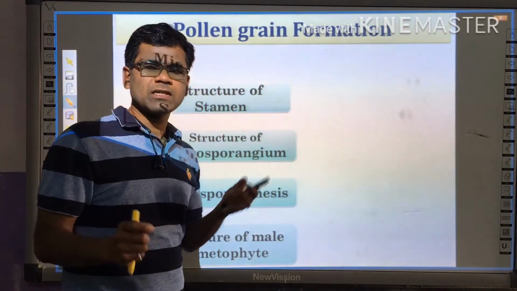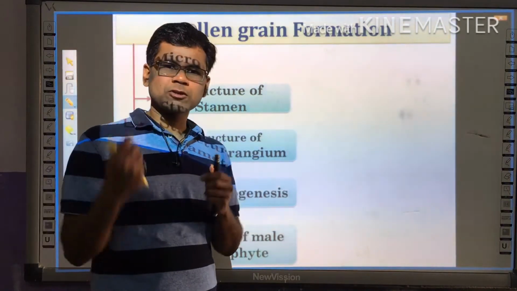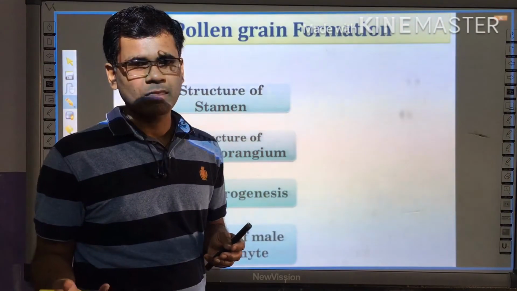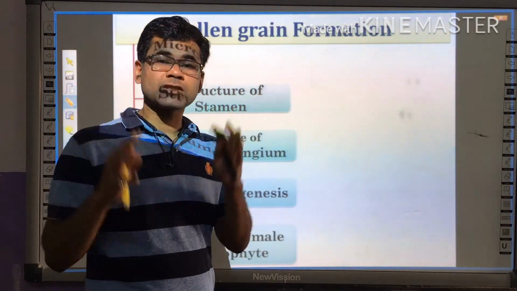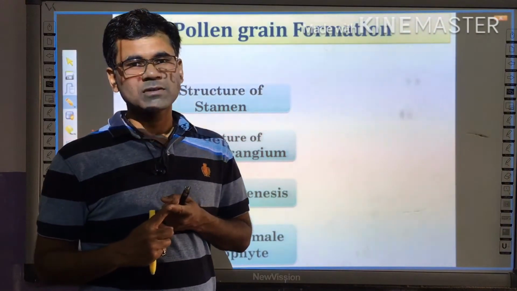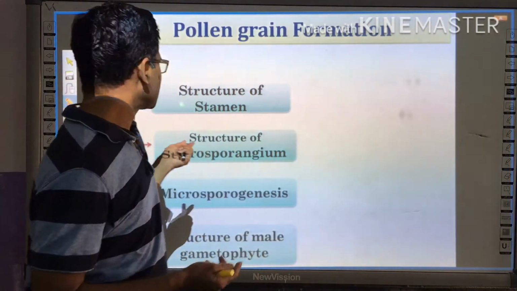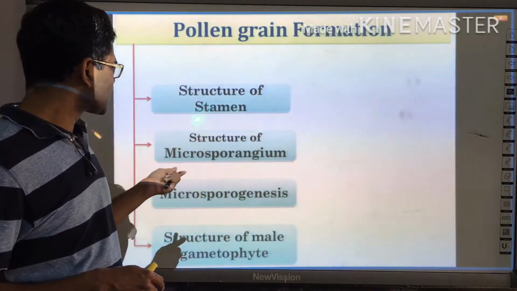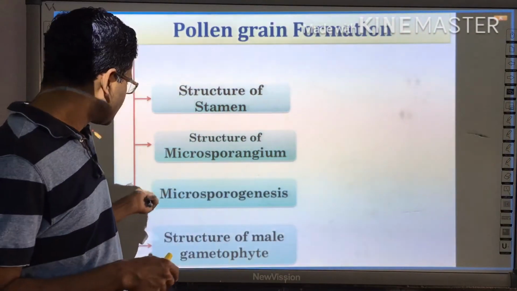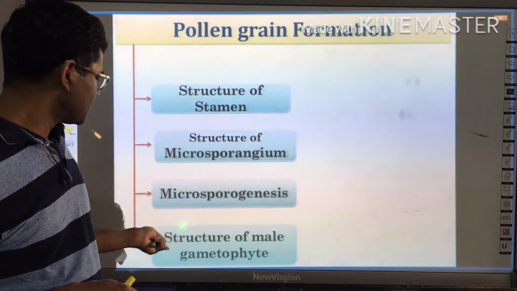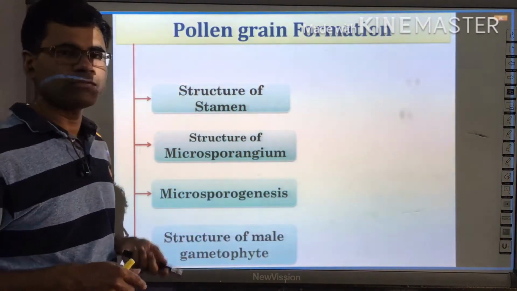That reduction division forms microspores, and these microspores later modify to form the pollen grain. There we studied the structure of stamen, the structure of microsporangium, microsporogenesis, and at last the structure of the male gametophyte, that is the pollen grain.